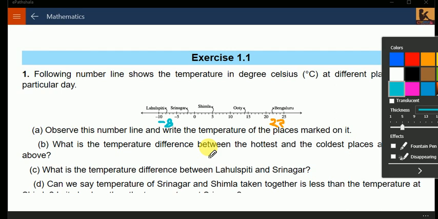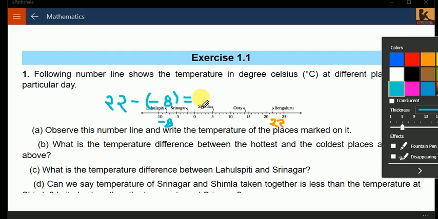So if I ask you to find the difference, it will be 22 minus -8. You can count it from this number line also if you are unable to calculate, but this is a better method.